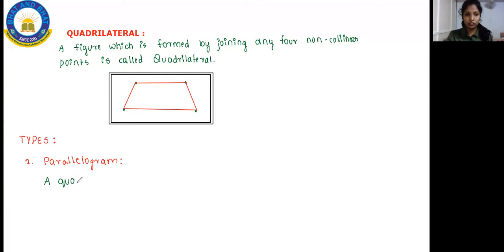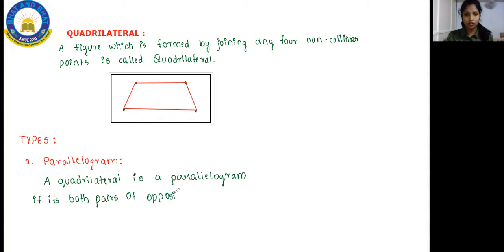A quadrilateral is a parallelogram if both pairs of its opposite sides are parallel.